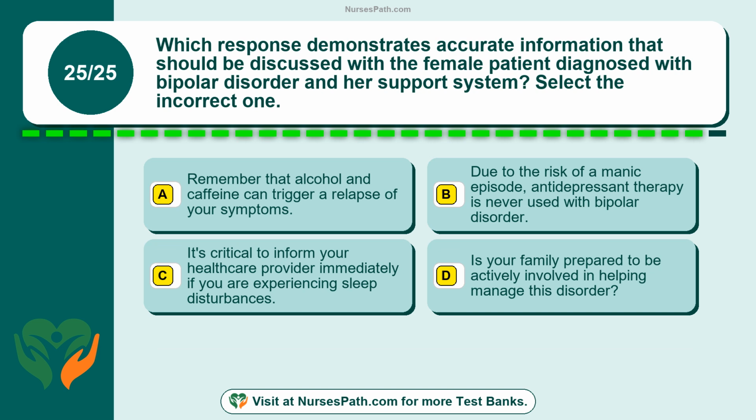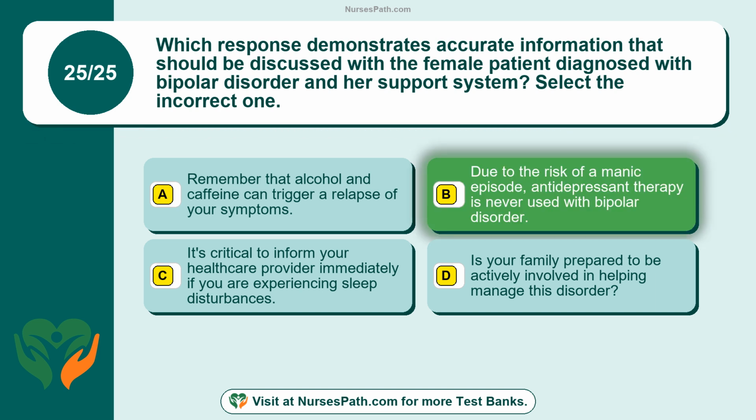Question 25. Which response demonstrates accurate information that should be discussed with the female patient diagnosed with bipolar disorder and her support system? Select the incorrect one. Option A. Remember that alcohol and caffeine can trigger a relapse of your symptoms. Option B. Due to the risk of a manic episode, antidepressant therapy is never used with bipolar disorder. Option C. It's critical to inform your healthcare provider immediately if you are experiencing sleep disturbances. Option D. Is your family prepared to be actively involved in helping manage this disorder? The correct answer is option B.